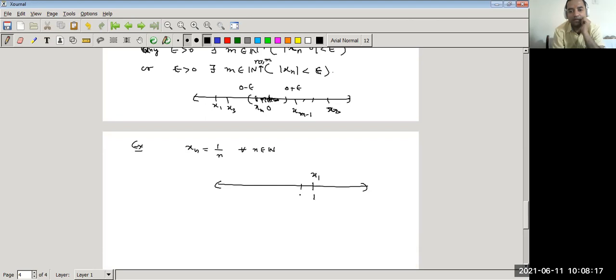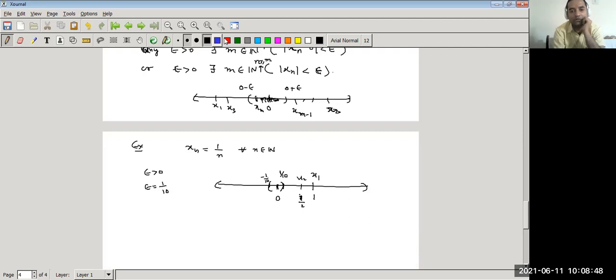The second term is 1 upon 2, this is our x2. We take a neighborhood around 0. If we fix epsilon greater than 0, take epsilon equal to 1 upon 10. So 0 plus 1 upon 10 is 1 upon 10, and 0 minus 1 upon 10 is minus 1 upon 10. So this is our neighborhood.